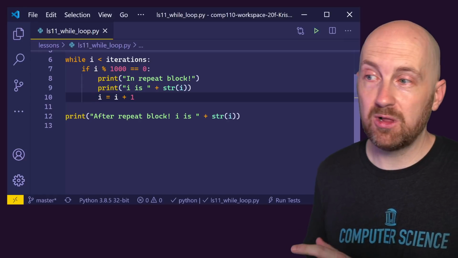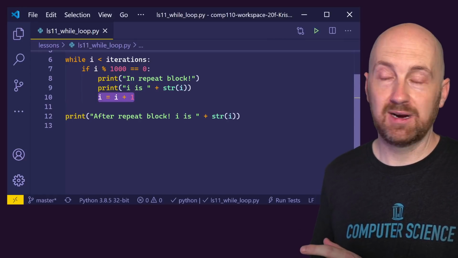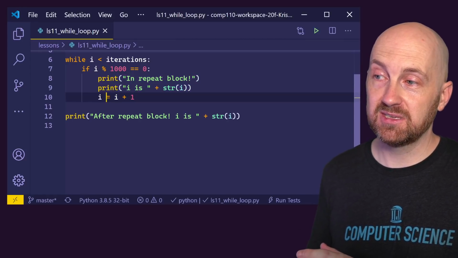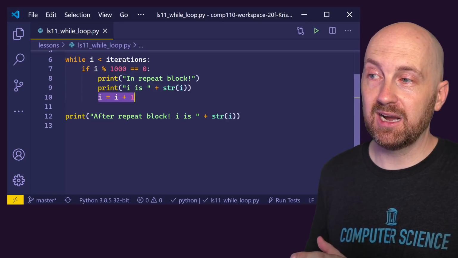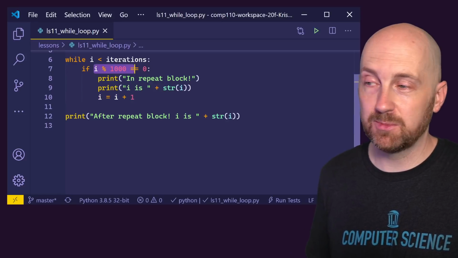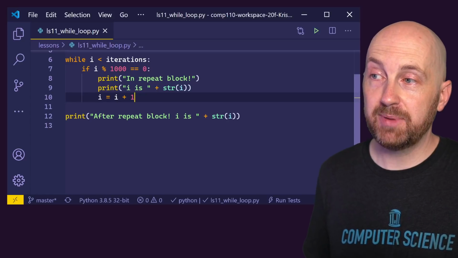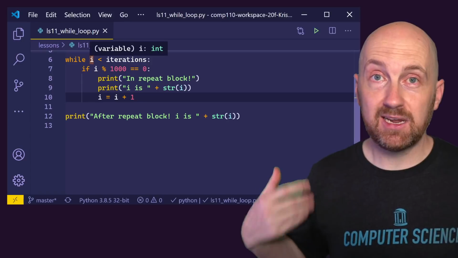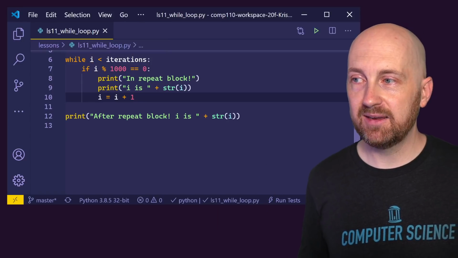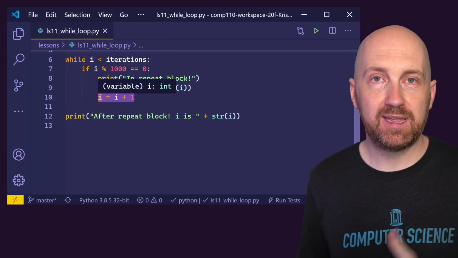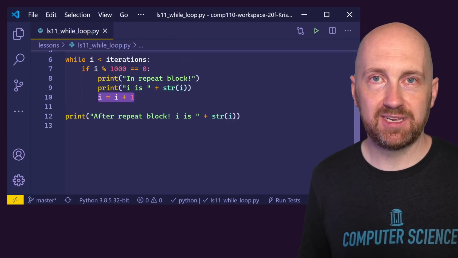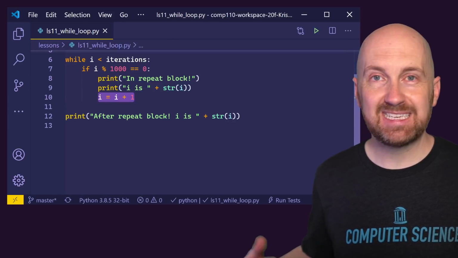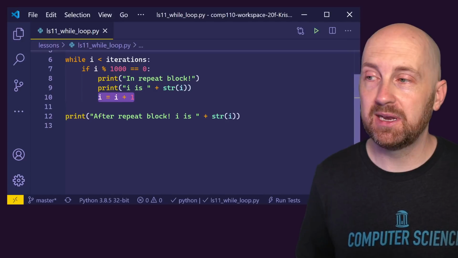We skip over all of it, including this increment, right? So this is now a part of this condition. This statement incrementing I is only going to happen when I is evenly divisible by 1000. So we jump back up to the top and I is still 1. And notice it's just going to keep repeating and repeating and repeating, because the only way that this variable was going to update, if I was evenly divisible by 1000, is never going to be true again, right? So this will be an infinite loop.